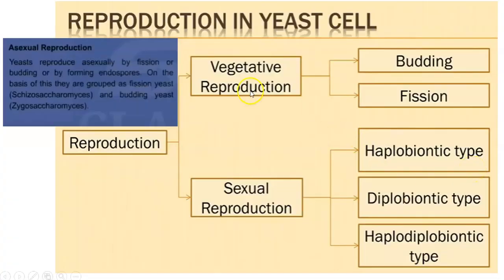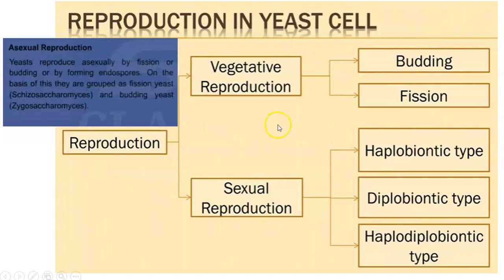Then about reproduction, either you can use the terminology of asexual reproduction or vegetative reproduction in the case of yeast, because different sources are giving budding and fission either under vegetative reproduction or under asexual reproduction. And apart from budding and fission, there is one more thing you have to mention, that is the endospore formation, that we will see in the upcoming slides.